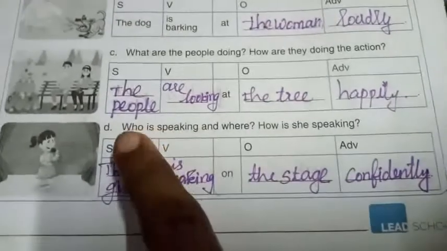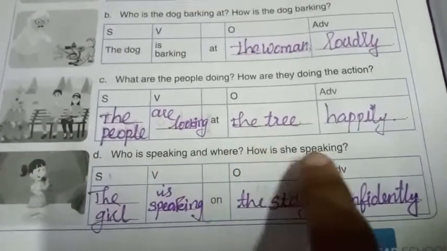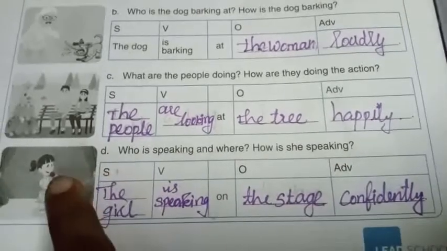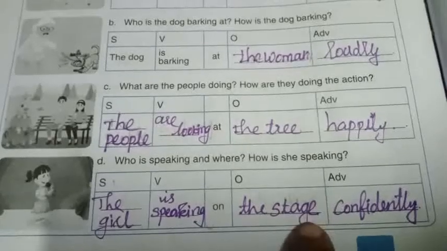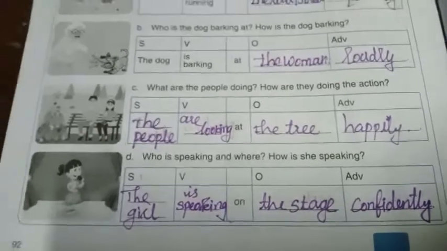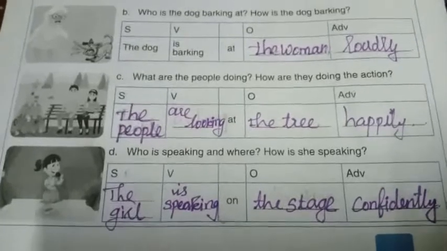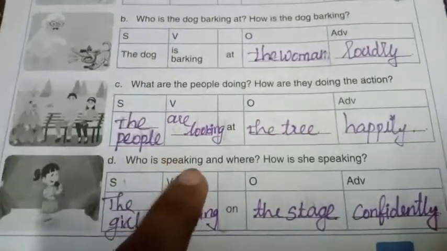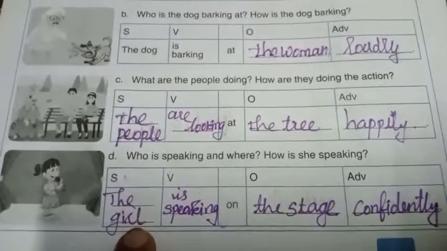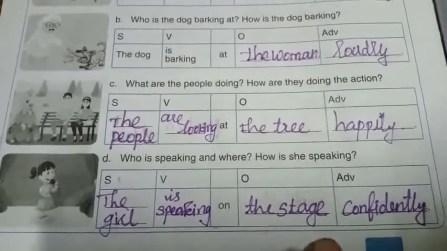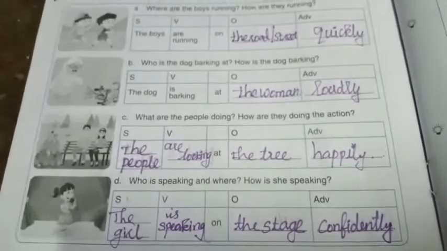Let us see the D question. Who is speaking and where? How is she speaking? She's a girl, right? The girl is speaking on the stage confidently. See the subject, verb, object and adverb. Who is speaking and where? How is she speaking? The girl is speaking on the stage confidently. So, my dear children, did you write like this?